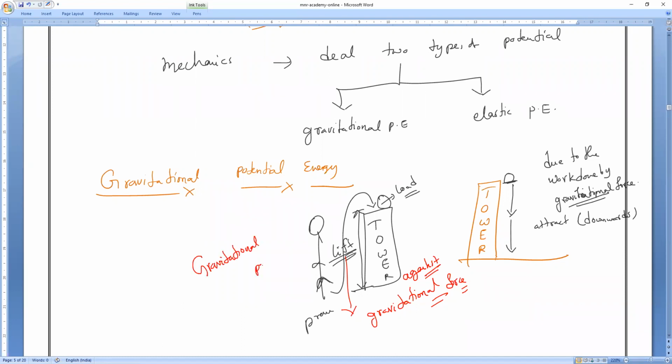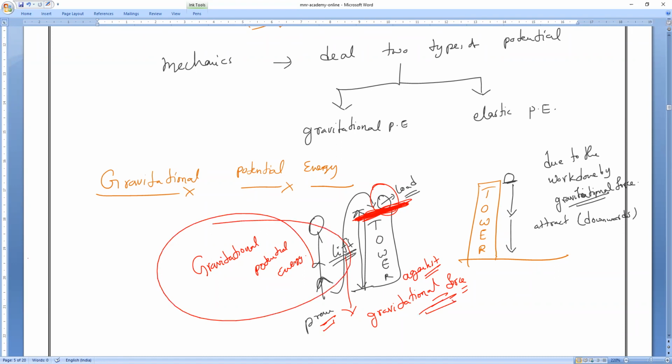Gravitational potential energy. The work done by Mr. Pranav to give the position, this height from the ground, to the body, working against gravity, is called gravitational potential energy.